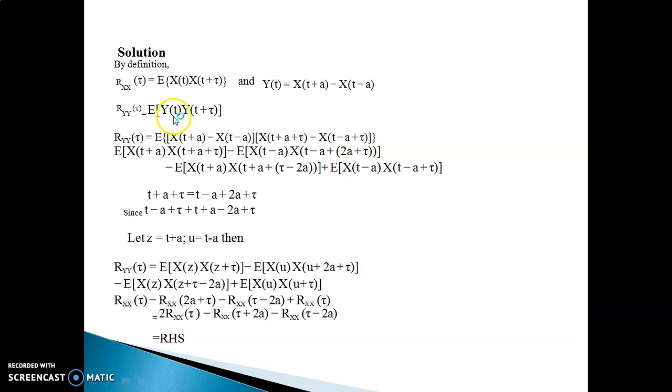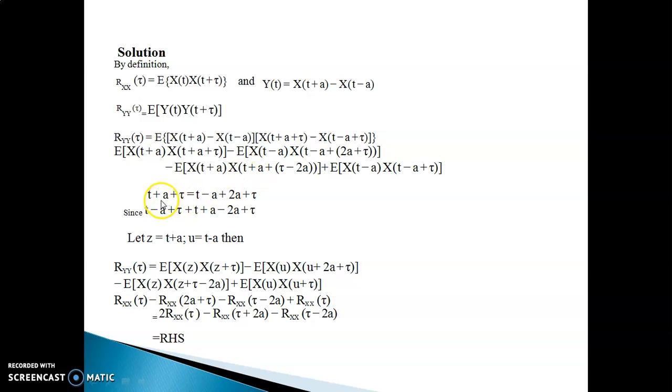Then you substitute for Y(t), which is given as X(t+a) minus X(t-a), and Y(t+τ), which is X(t+a+τ) minus X(t-a+τ). Then you have to get term by term multiplication of this and then you take expectation of each of the four terms.